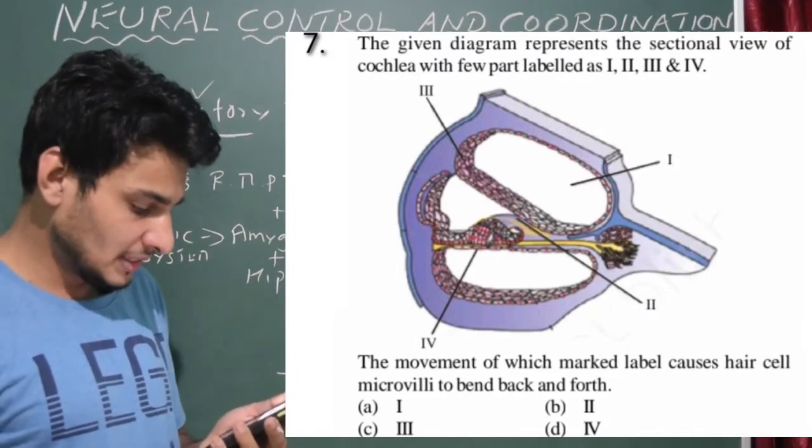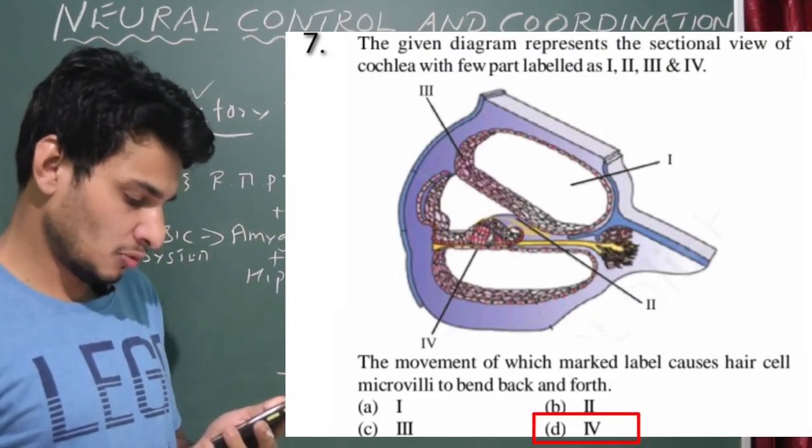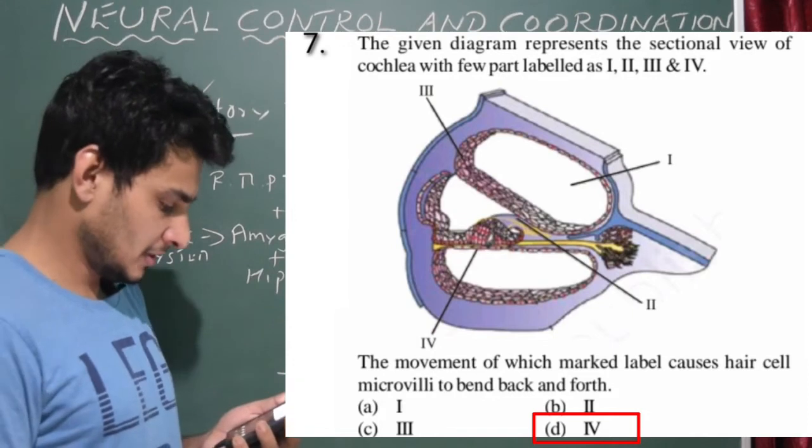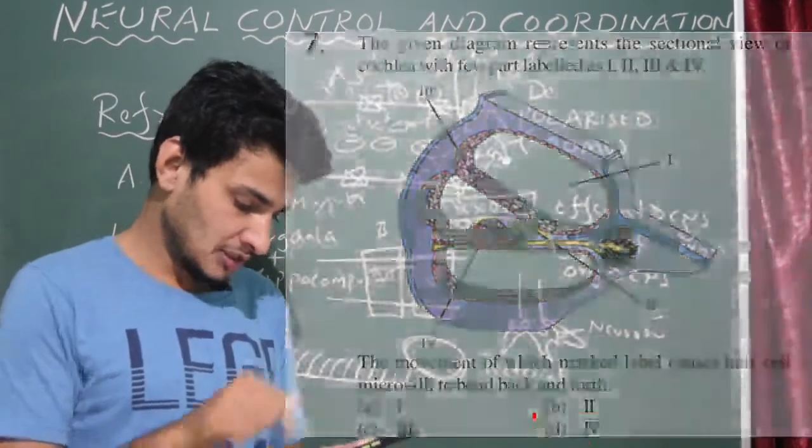So option D is correct, that is the fourth one. Roman number 4 is nothing but basilar membrane. So we got the answer, option D is correct.